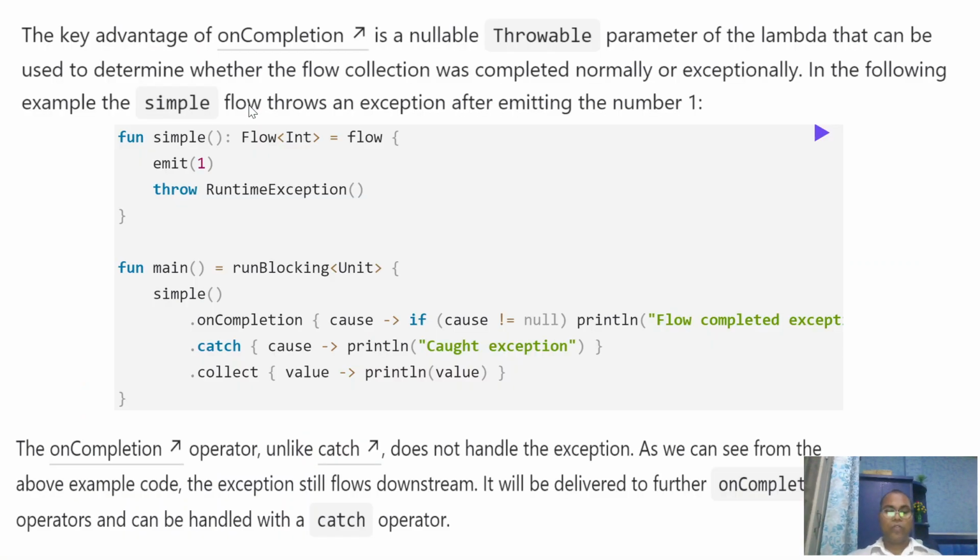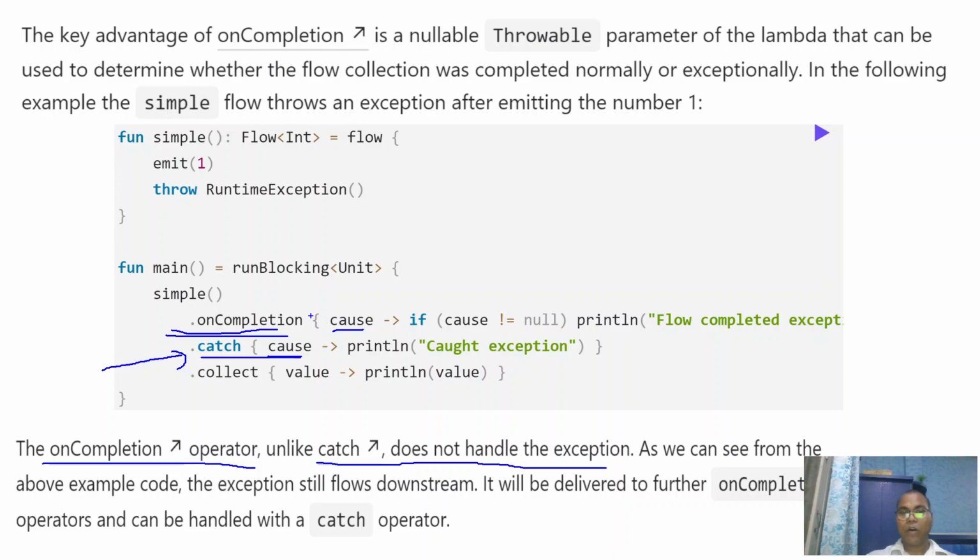Okay. So this is the kind of added benefit we are getting on completion. The onCompletion operator, unlike catch, does not handle exceptions. This is the major difference. Both the catch operator and onCompletion have a throwable object, but catch has the capability to handle those exceptions and after that take a decision. You can propagate, handle, or ignore.